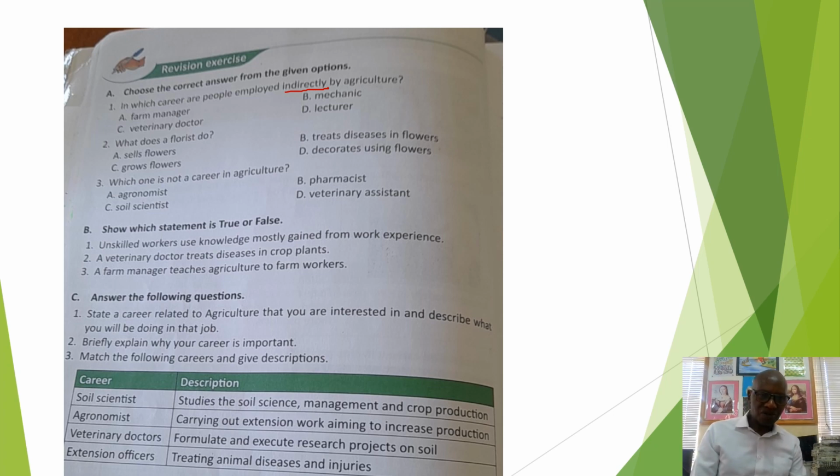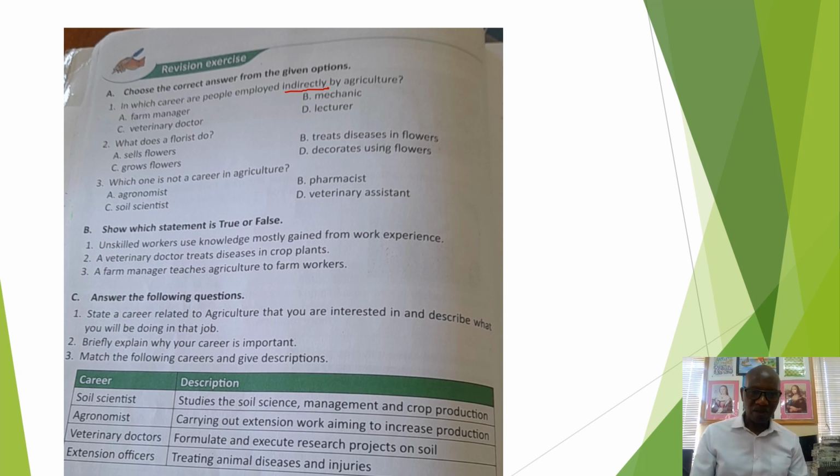Now let's go to the next question. It says, what does a florist do? This question tells us that you may be asked to state what a certain job is all about, what certain agriculture related jobs or careers are about.